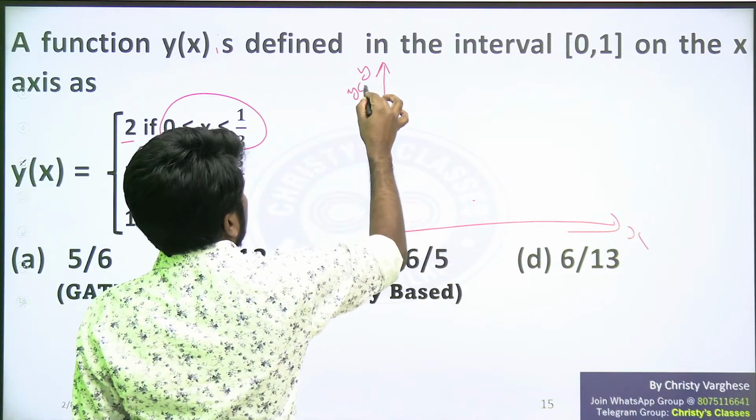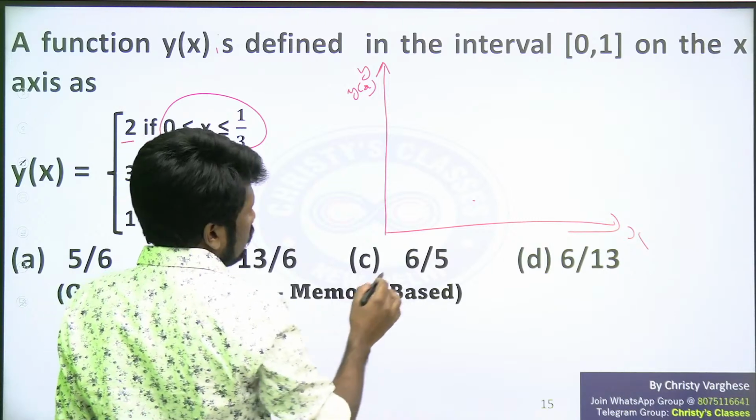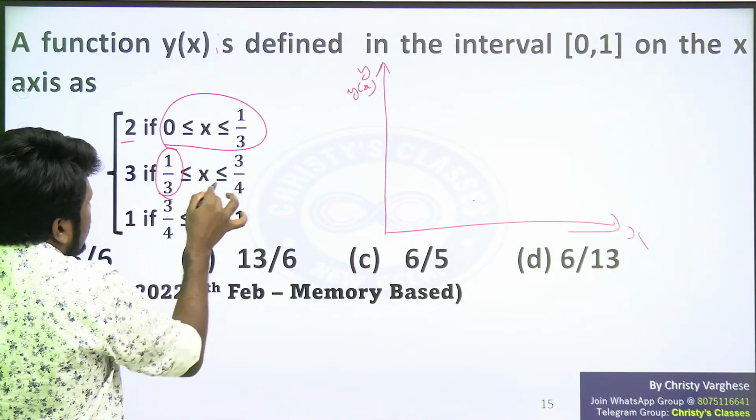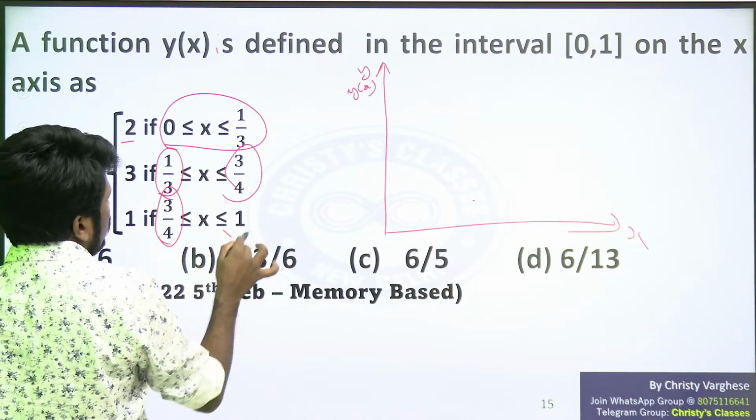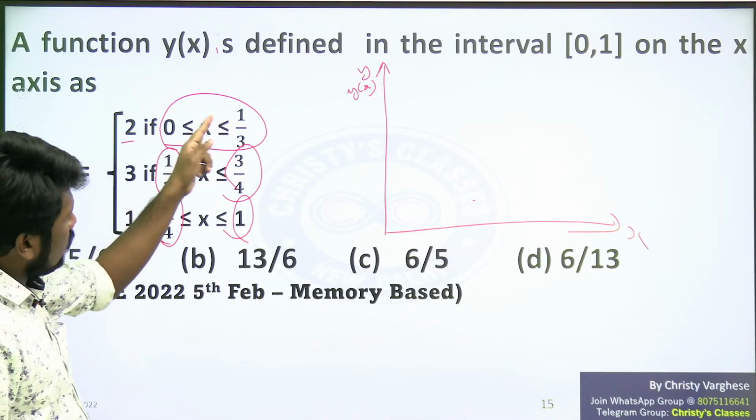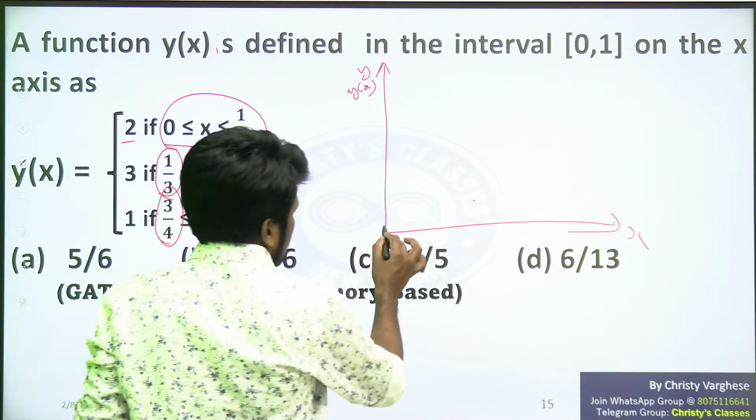Y of x I am representing here. 0 to 1 by 3, then 1 by 3 to 3 by 4, then 3 by 4 to 1. These are the three intervals given. So altogether 0 to 1 is the total value.